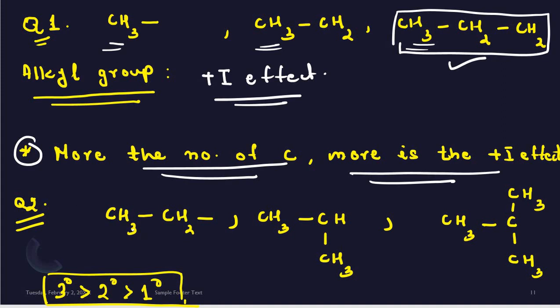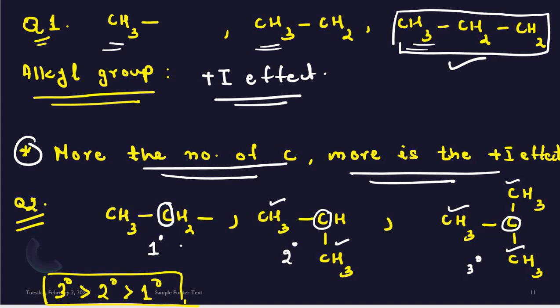In this case, you can see that the examples given are CH3CH2, here CH3CH3, and here another group is given. So here you can see that this carbon is linked to only one alkyl group. So it is our what? It is our primary alkyl group. In the second case, you can see that this carbon atom is attached to two alkyl groups. So this one is our secondary group. And in this case, this carbon is attached to how many alkyl groups? It is attached to 3 alkyl groups. So this one is our tertiary alkyl group.